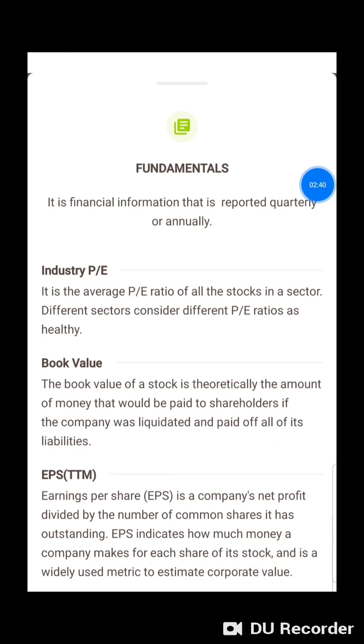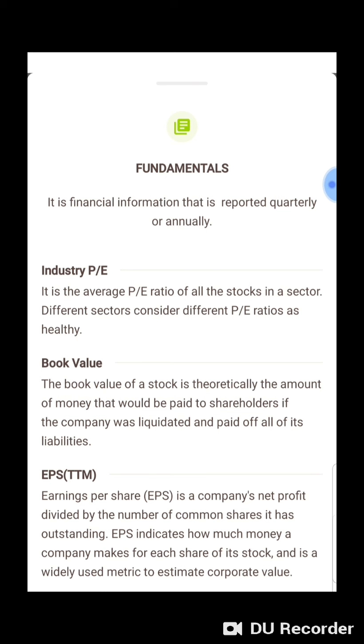Next, we will discuss the industrial PE. What is industrial PE? It is the average of the PE ratios of all stocks present in the same sector. Like for the IT industry, the PE ratio will be the average of all IT companies. For automobile, it will be similarly the average of the PE ratios of all companies present in the same segment of automobile. Similarly for FMCG, pharmaceuticals, etc.